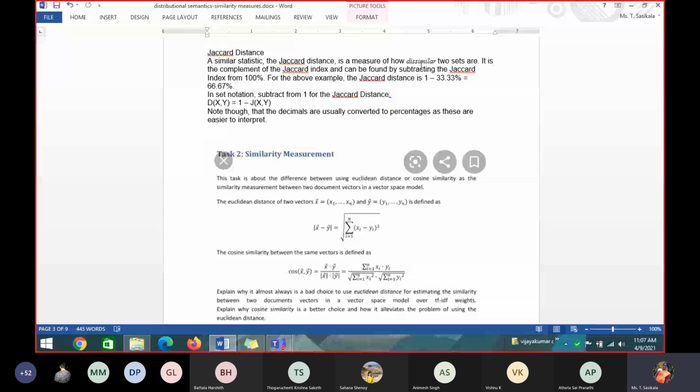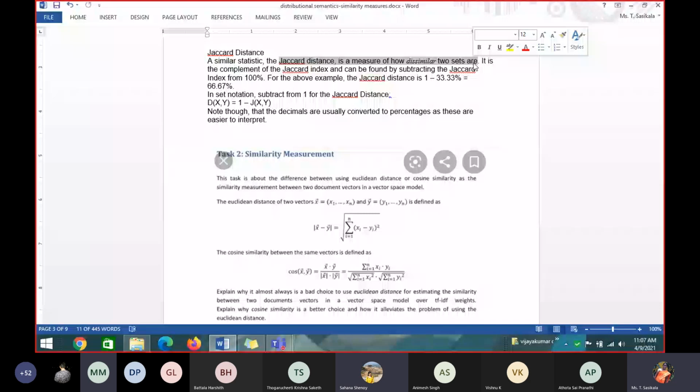Jaccard distance is the measure of how dissimilar two sets are. So it is a complement of what? The Jaccard coefficient. So how to find it from the Jaccard coefficient? Jaccard distance is equal to 1 minus the Jaccard coefficient. The coefficient will give the Jaccard distance.